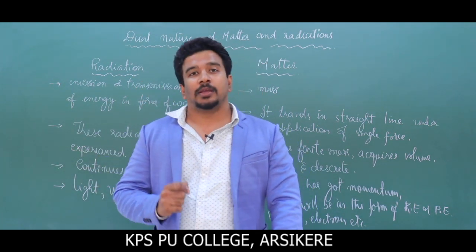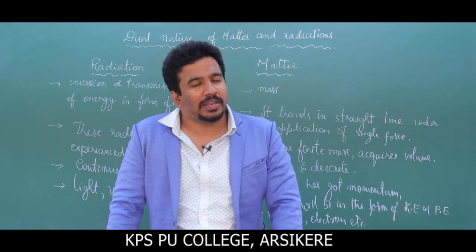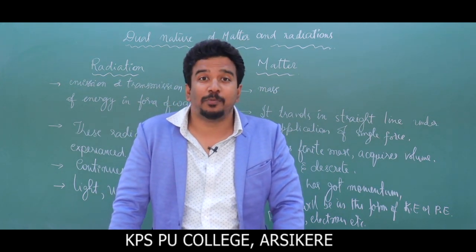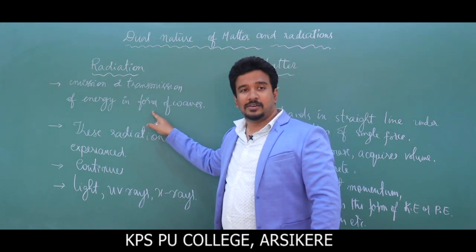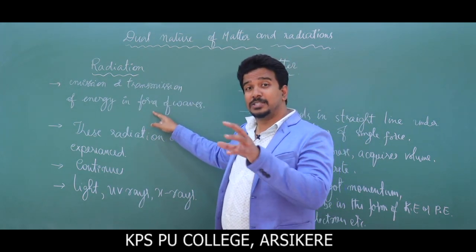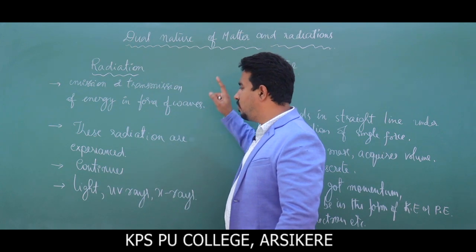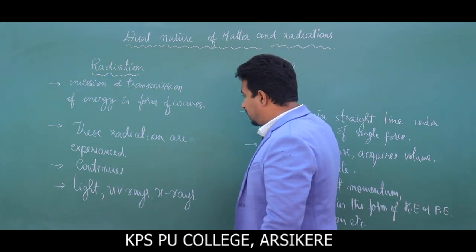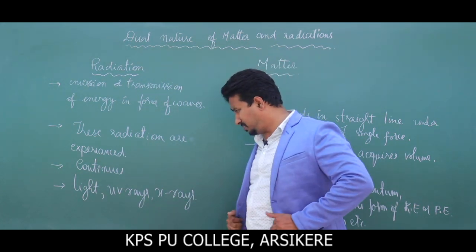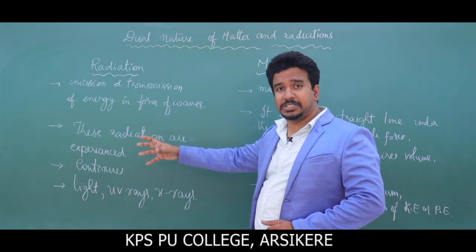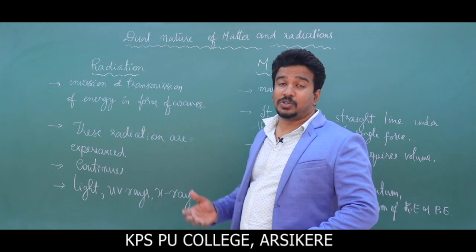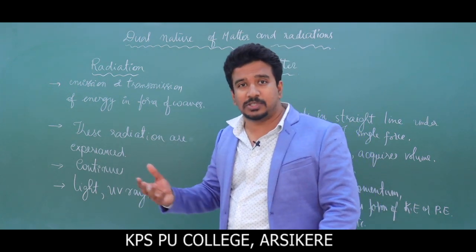But in the last 2 centuries, many inventions suggested and proved that matter also moves as a wave, and matter also converts into radiation, and radiation converts into matter. That is our famous E equals mc square.